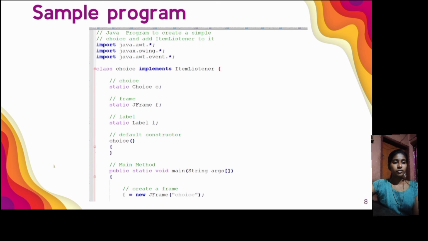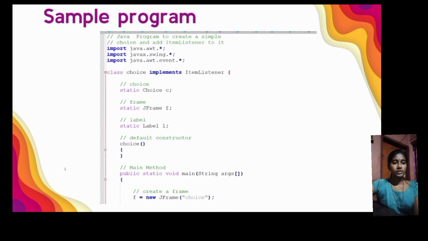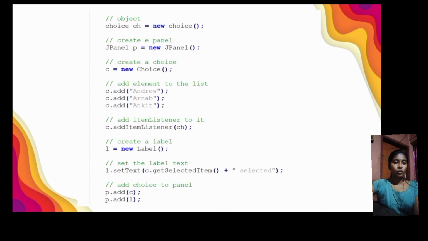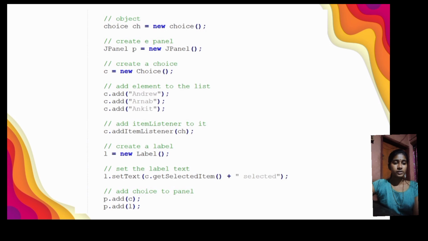Then we create the frame. For that we give f equal to new JFrame, in brackets we give choice, and then the object is choice ch equal to new choice. Then create a panel. For that JPanel p equal to new JPanel, and create a choice. For that we give c equal to new Choice.